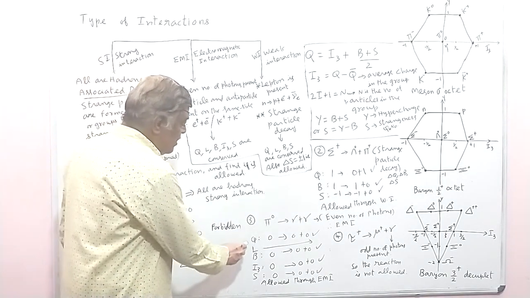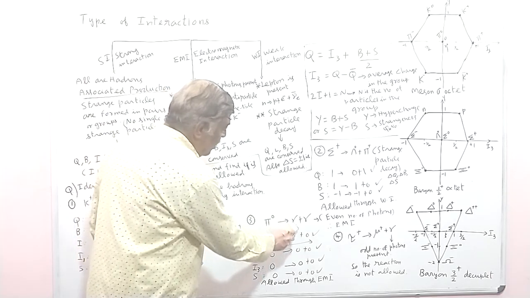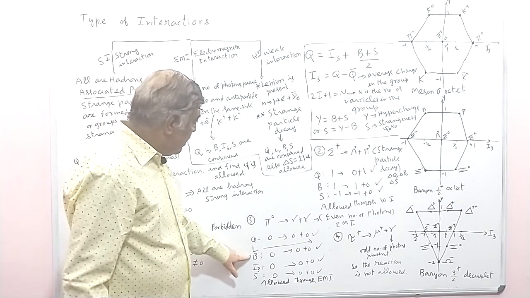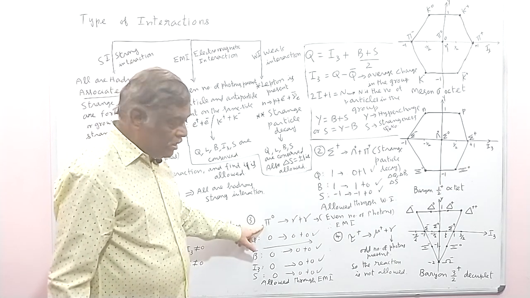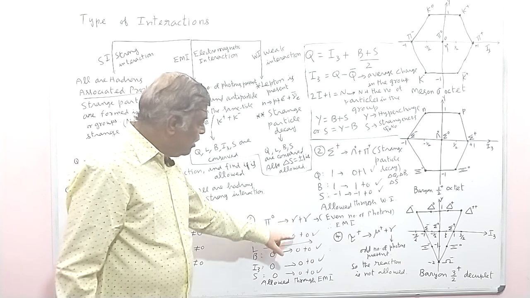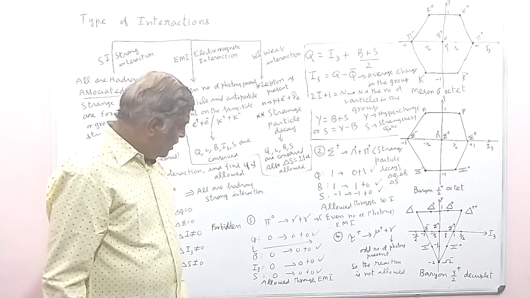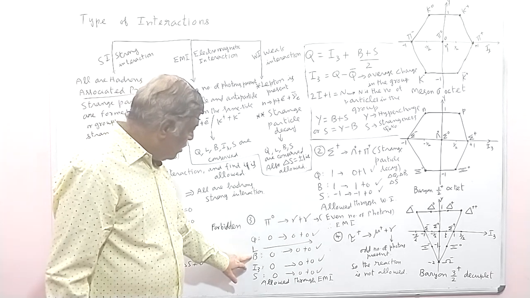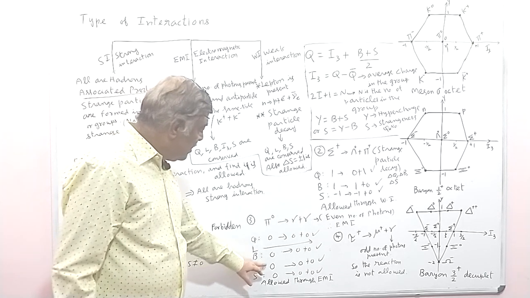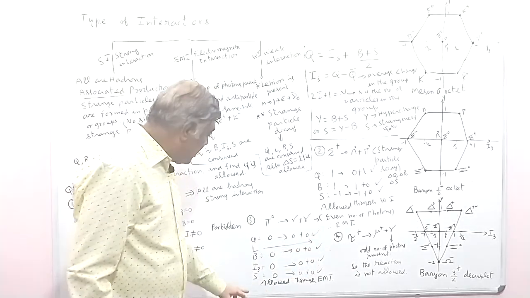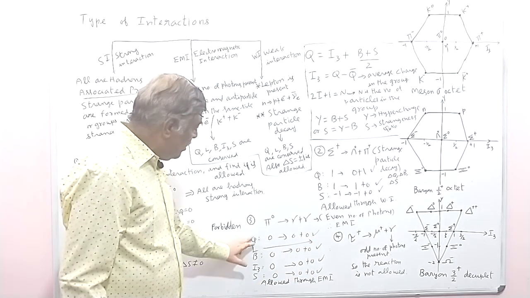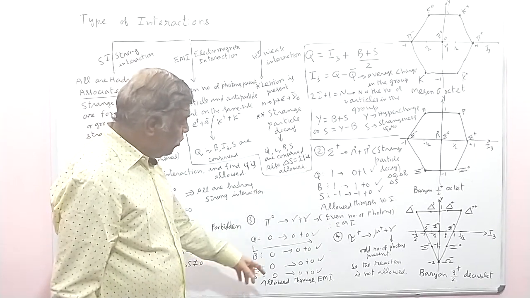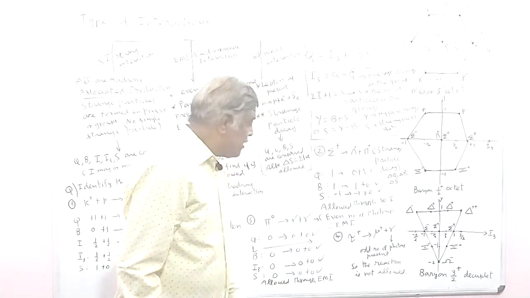Now the charge here is 0, photon 0, 0. So charge is conserved. Since this is a meson, the baryon number is 0. Here also the baryon number is 0. Therefore baryon number is also conserved. I3, here 0, 0, 0, I3 is conserved, strangeness is conserved. So all the quantum numbers are conserved. Therefore this is an allowed reaction through electromagnetic interaction.